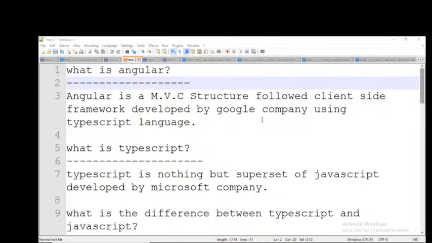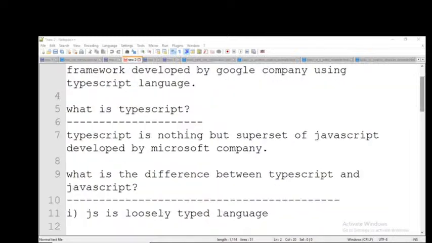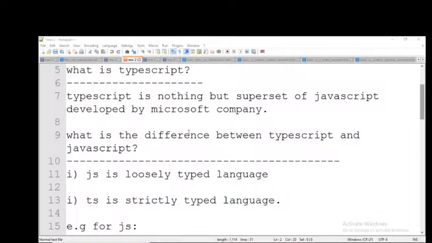Yes, okay. Whenever you modify anything into any other format, there will be differences. In the same way, Microsoft took JavaScript into their hands and modified it as TypeScript. Okay, right. So what is the difference between JavaScript and TypeScript?